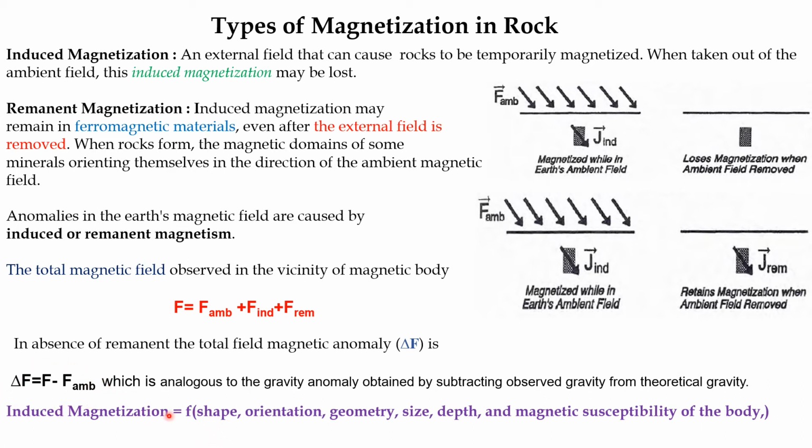Now that is induced magnetization. It is a function of the shape, orientation, geometry and the magnetic susceptibility of the body. So many factors are involved.